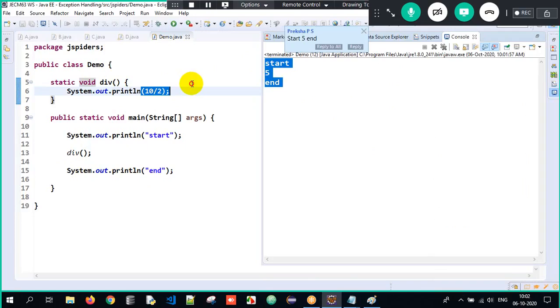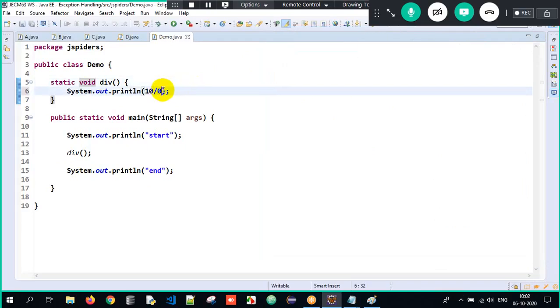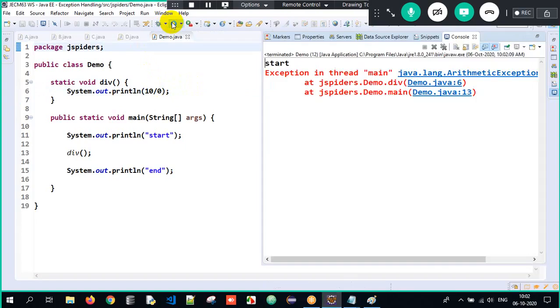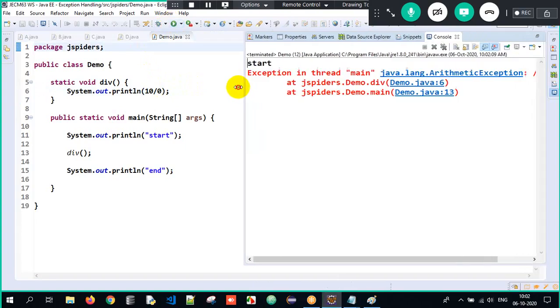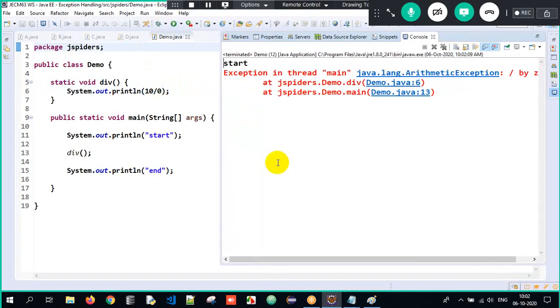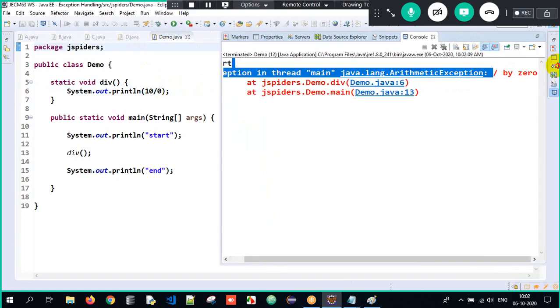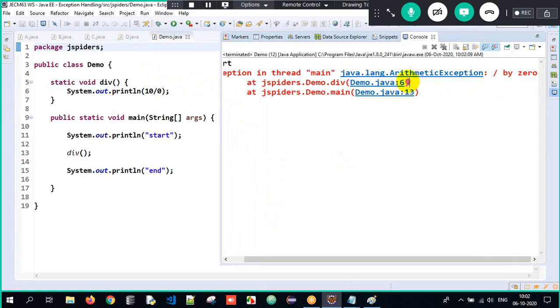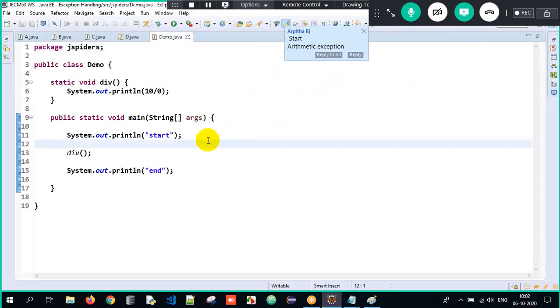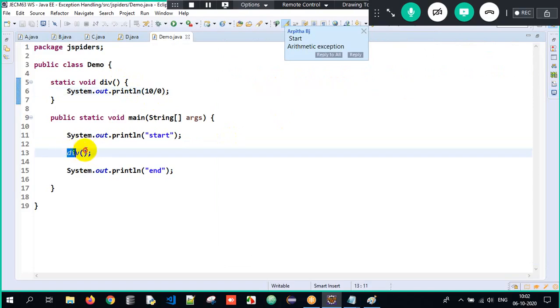Very good. Okay. Similarly, if I try to divide a number by 0, what will be the output? See, start will get executed. As soon as you try to call the method and divide by 0, you get an arithmetic exception telling you are trying to divide by 0. Which two lines are affected? Line number 6 and line number 13. Line number 6 is giving an exception and line number 13 is calling the method, so that is the reason we are getting an exception. These two lines are affected with the problem, the exception.